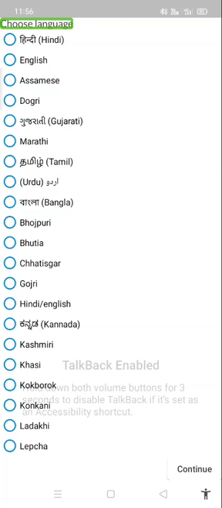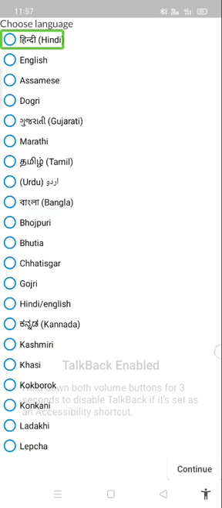Choose language. If you open this app the first time, it will ask for a language. Choose language. This app just wants to confirm in which language you want to use this app. So I am choosing English. You can choose any one of your preferred languages.